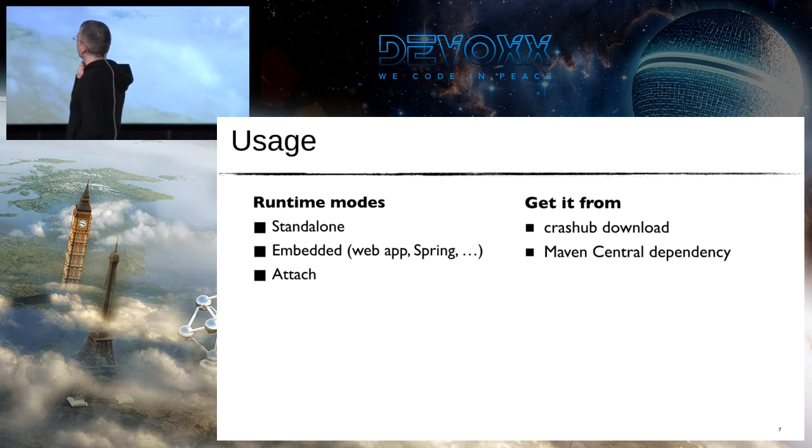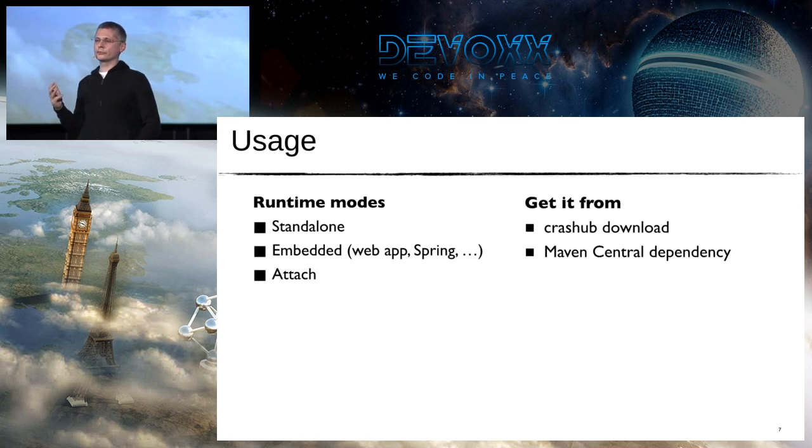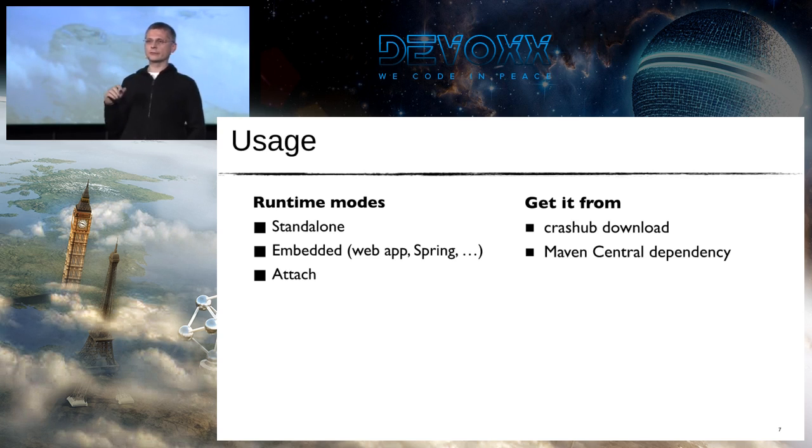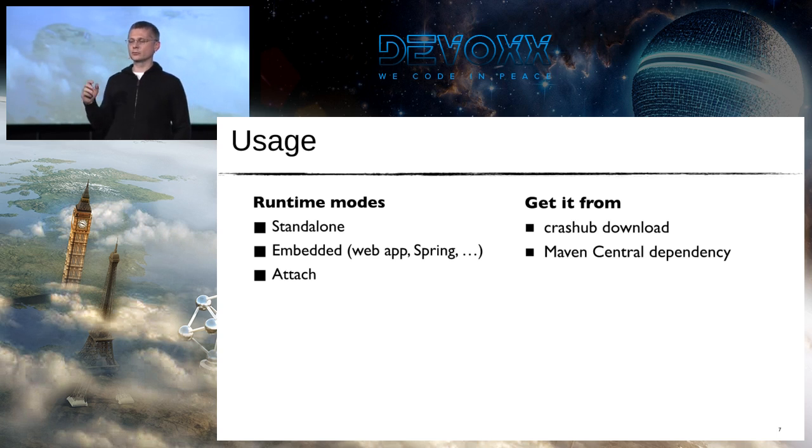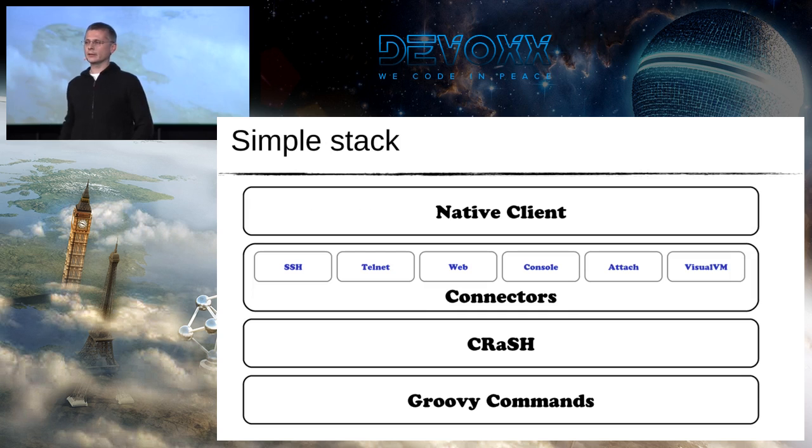So that part is important, usage. We have several ways to use CRaSH. First, it started as embedded in a web application. That was the way to start CRaSH. And then we had the idea to make it standalone. So you run CRaSH in your own VM. And then you also have the attach mode, and we'll see that later. If you are familiar with VisualVM, you can connect to existing virtual machines and do stuff like getting beans or monitoring stuff. And so we use more or less the same API to do the same thing, and it's very, very interesting.